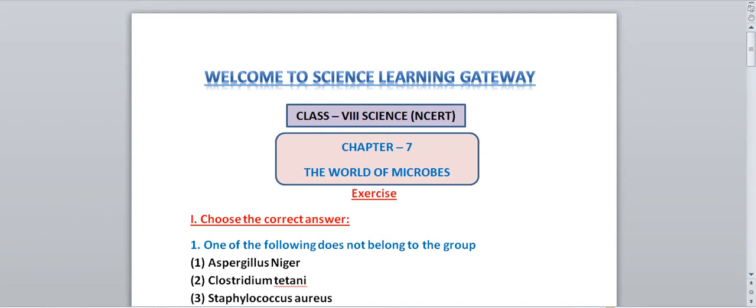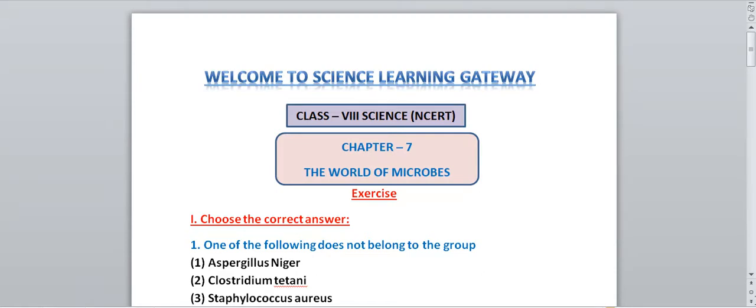So today we are going to discuss class 8 science NCERT chapter number 7, the world of microbes. The explanation of the chapter I have already uploaded. You can check that in the playlist of class 8 science. So today we are going to discuss the question answer so that it will be easy for you to learn. And if you have any doubt after that also, then you can comment in the comment section. I will try to clear out your doubt.